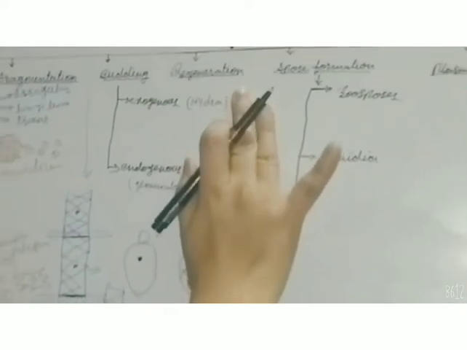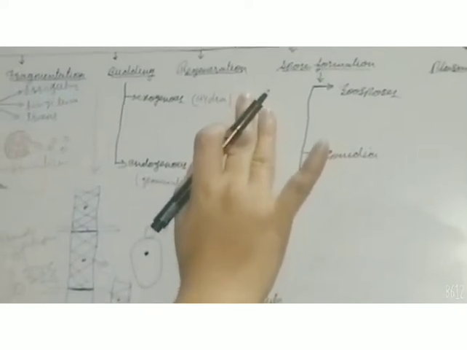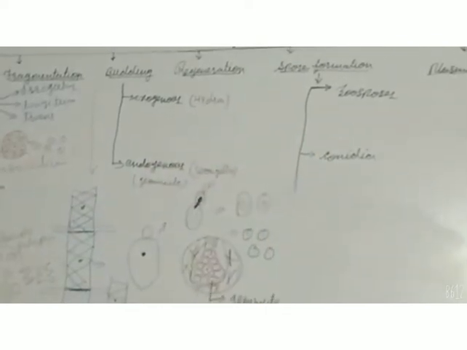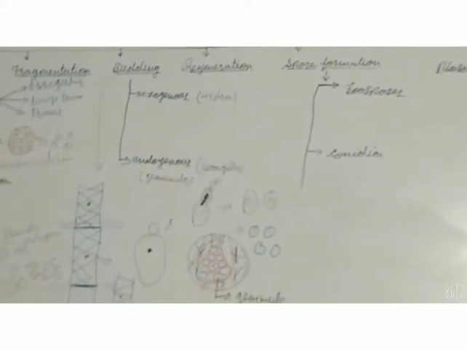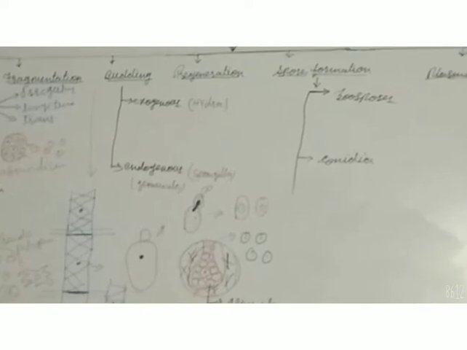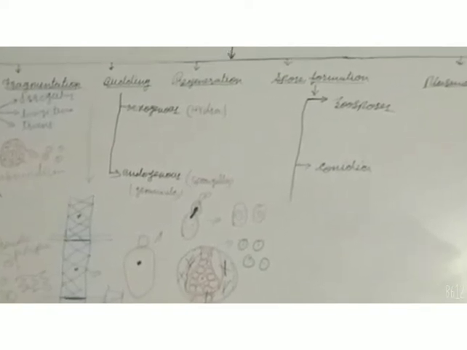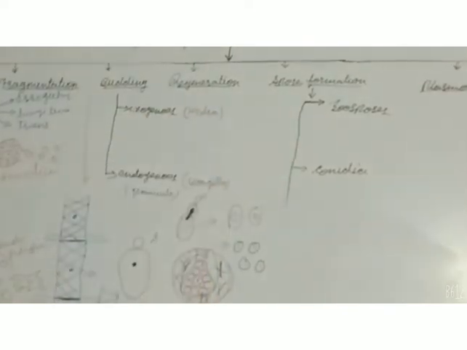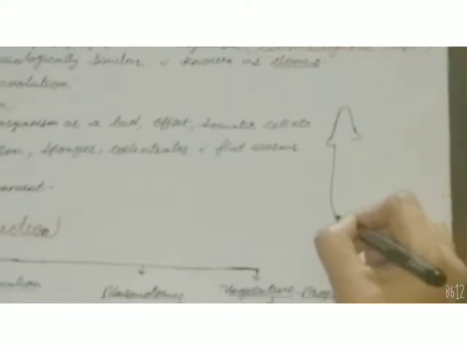Another form of asexual reproduction is regeneration. Its best example is planaria. Regeneration means the formation of a new individual from the lost part of the parent body. Each lost part develops into an individual and becomes a completely developed organism. That is why it is called regeneration. You can see the diagram here. Best example is planaria. Starfish is also an example of regeneration, and you can see this in the lizard tail also. This is the diagram of planaria, which is a flatworm.